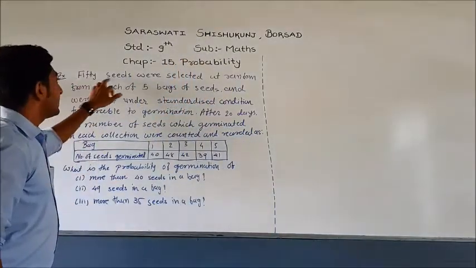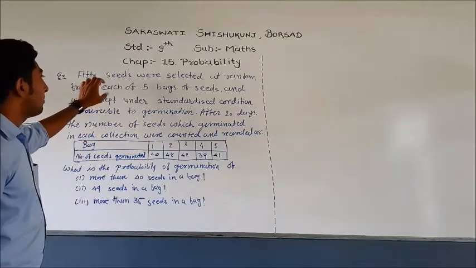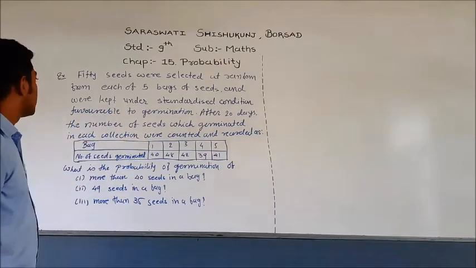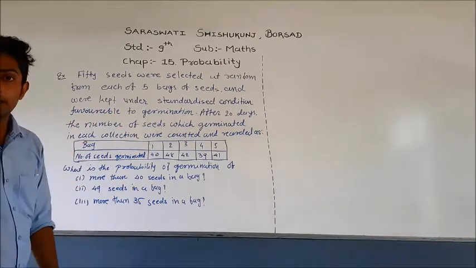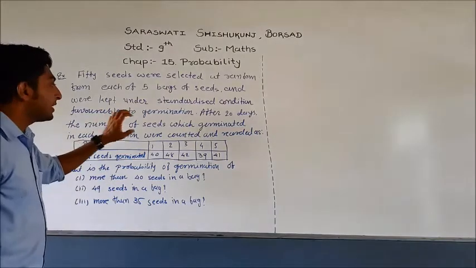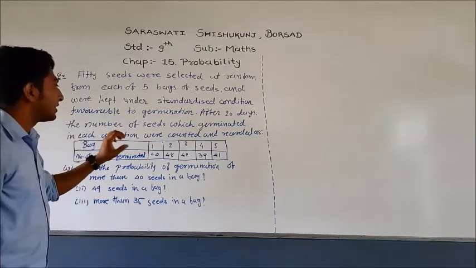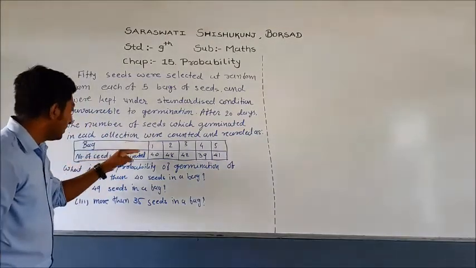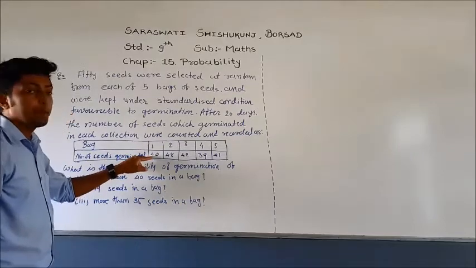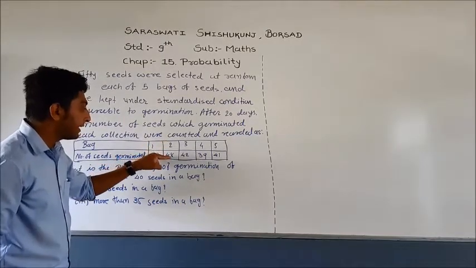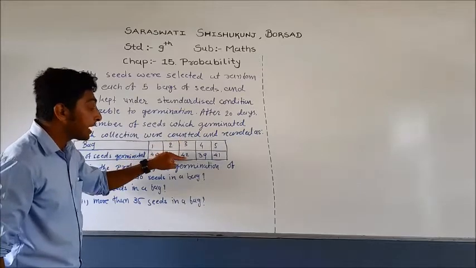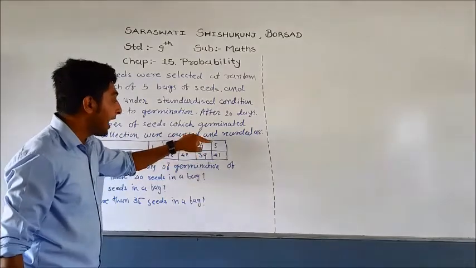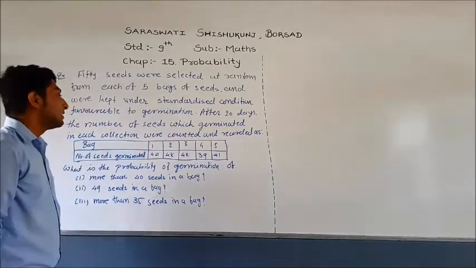The example is: 50 seeds were selected at random from each of 5 bags of seeds and were kept under standardized conditions favorable to germination. After 20 days, the number of seeds which germinated in each collection were counted and recorded as follows. Here is the tabular form. In bag 1, there are 40 seeds germinated. In bag 2, there are 48 seeds germinated. In bag 3, there are 42 seeds germinated. In bag 4, there are 39 seeds germinated. And in bag 5, there are 41 seeds germinated.